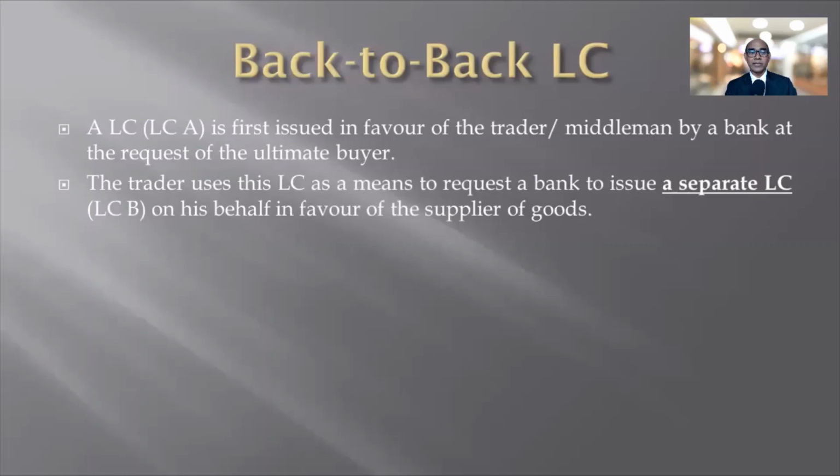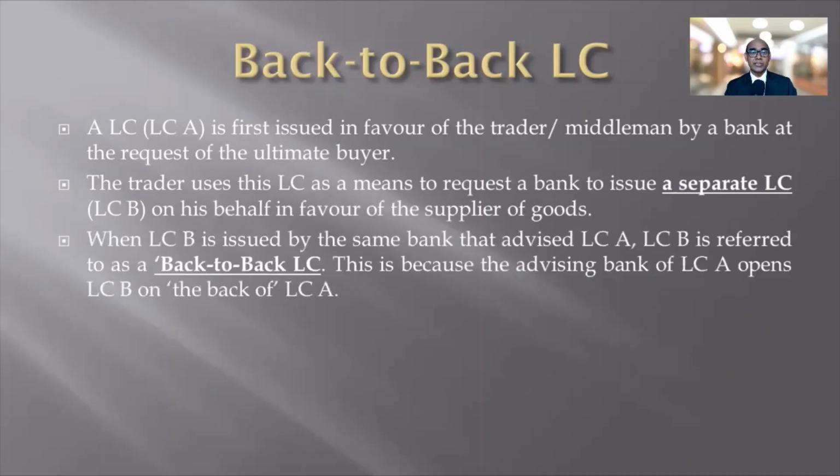We will call this separate LC as LCB on trader's behalf in favor of the suppliers of goods. When LCB is issued by the same bank that advised LCA, LCB is referred to as a back-to-back LC. This is because the advising bank of LCA opens LCB on the back of LCA.